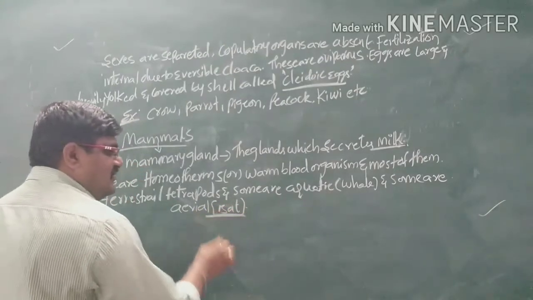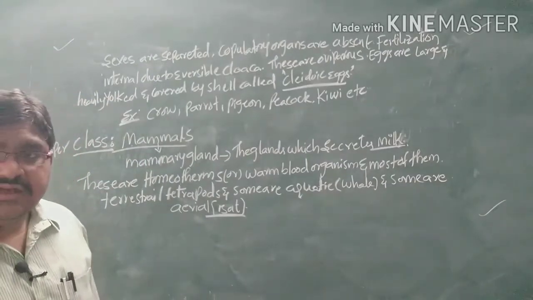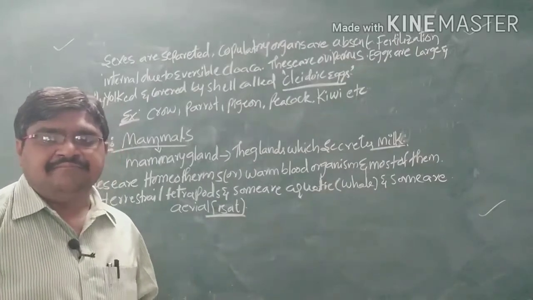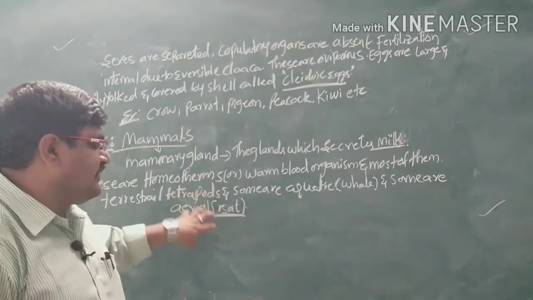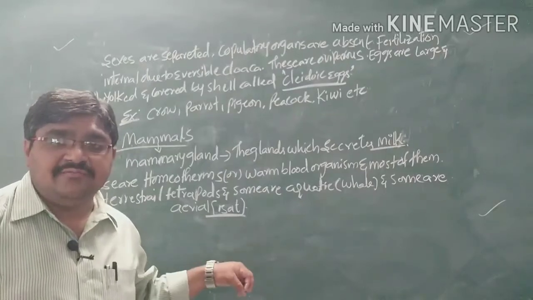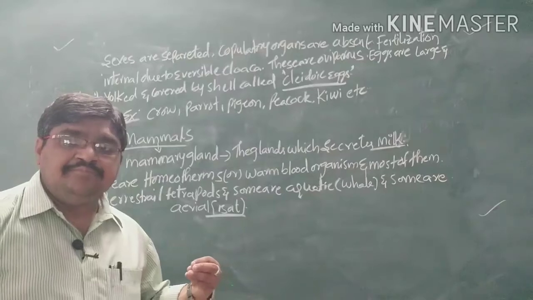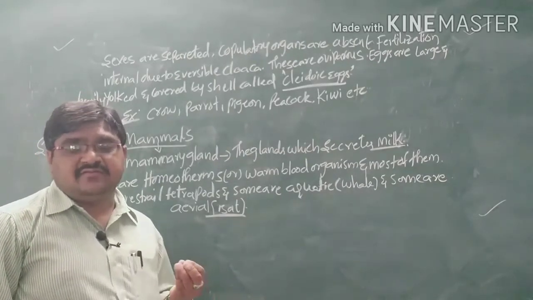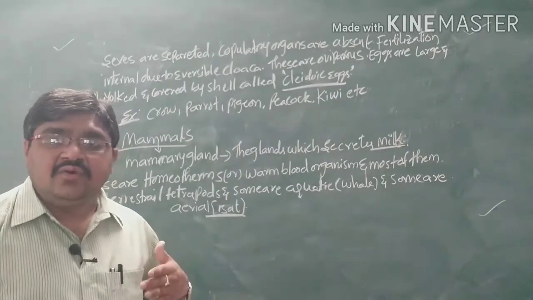So most of them are terrestrial land forms, and they are tetrapods, that means four legs are present. The first two legs are called forelimbs and the last two legs are called hind limbs. But in humans, the forelimbs are modified into hands and hind limbs are modified into legs.